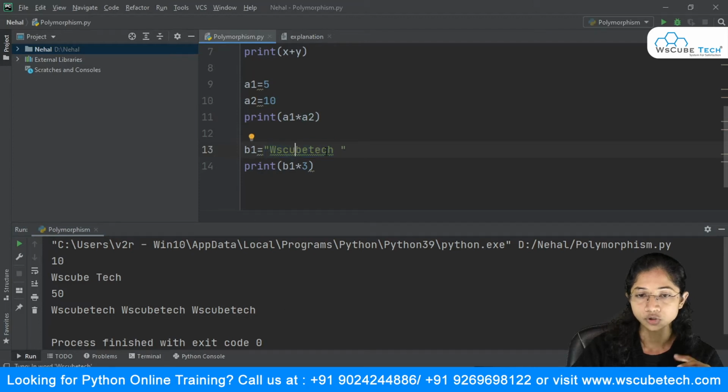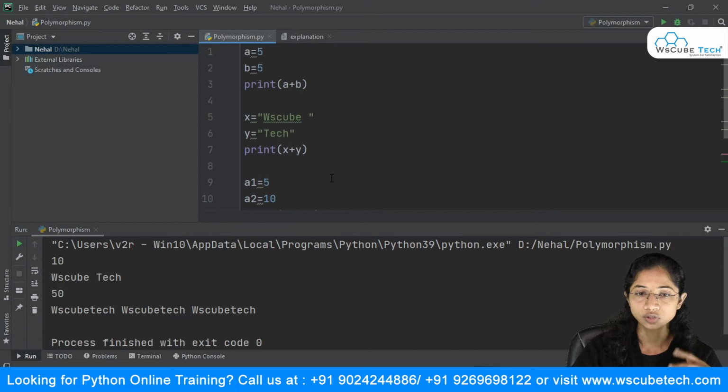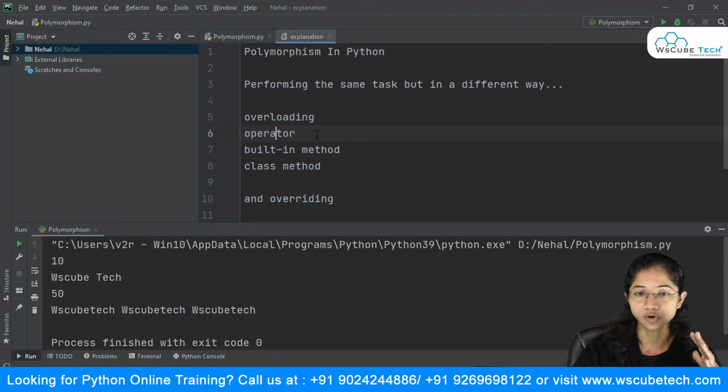So the same operator is there, but the implementation is different over here. So this is another example of operator overloading, we can say. So this was about the first one, operator overloading.